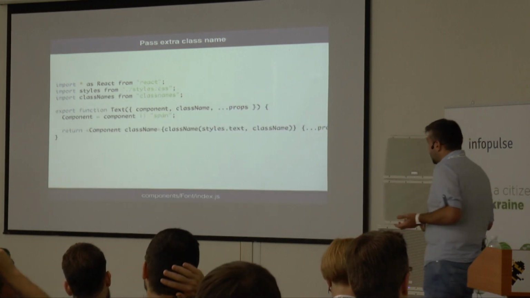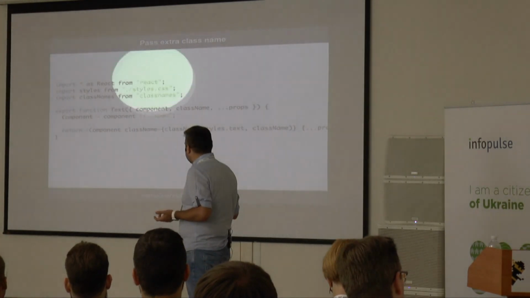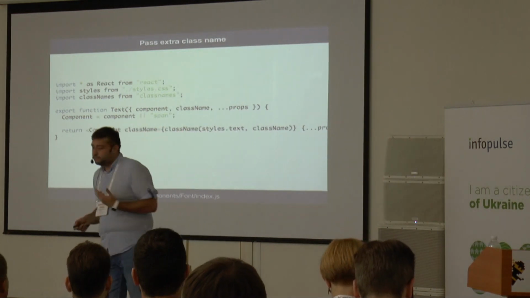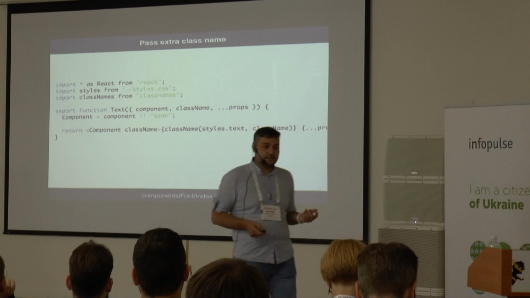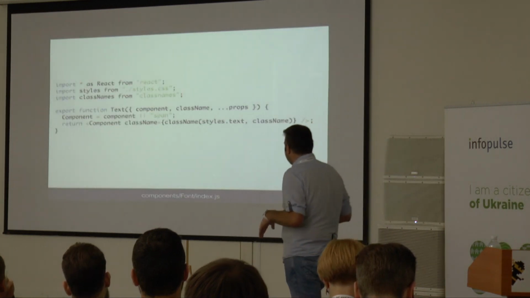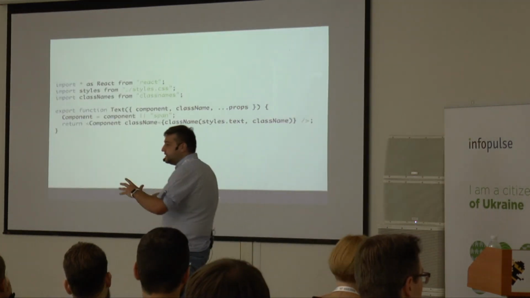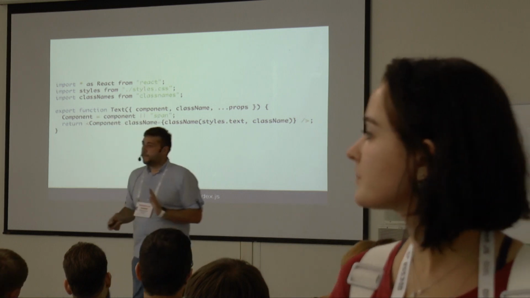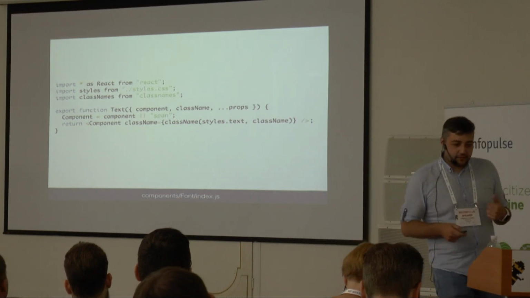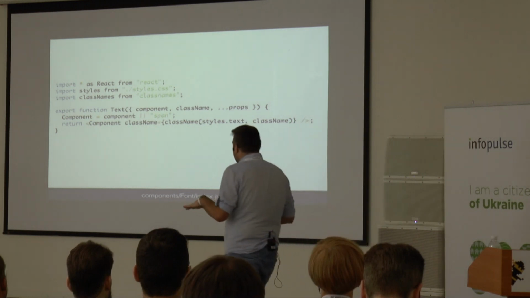And the way we support the class name is we use an npm package called class names. It's a very, how to say, imaginative name. So the idea of class names is you just do yarn install or npm install and you get class names. And the idea here is you can pass it different types of arguments, and in the end it generates a valid class name. So in this way we can actually be quite smart about it. So now our component is quite simple, quite good.